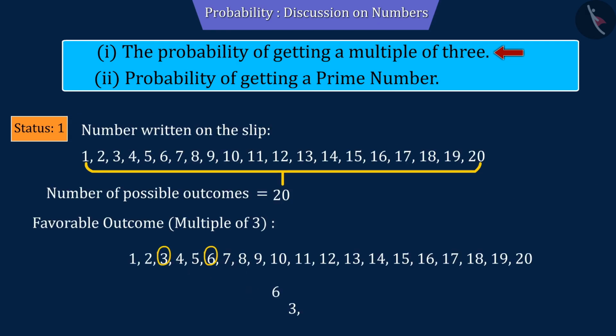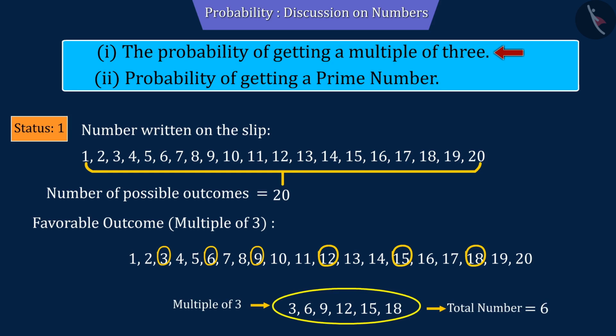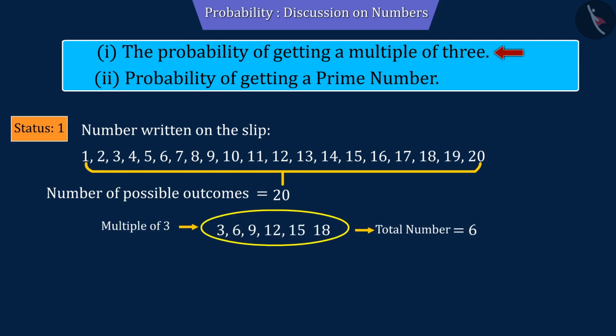Between 1 and 20, the numbers 3, 6, 9, 12, 15, and 18 are multiples of 3, a total of 6 numbers, whose probability we have to find.